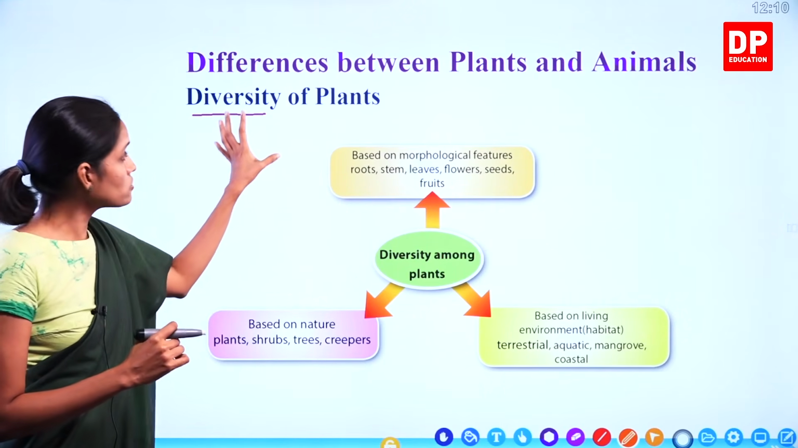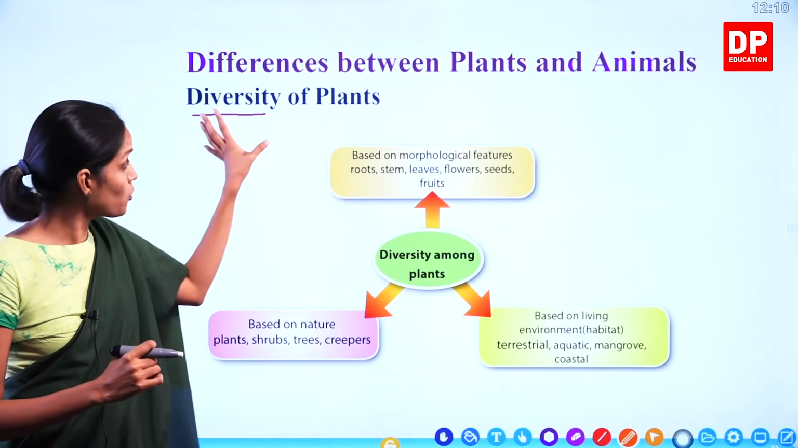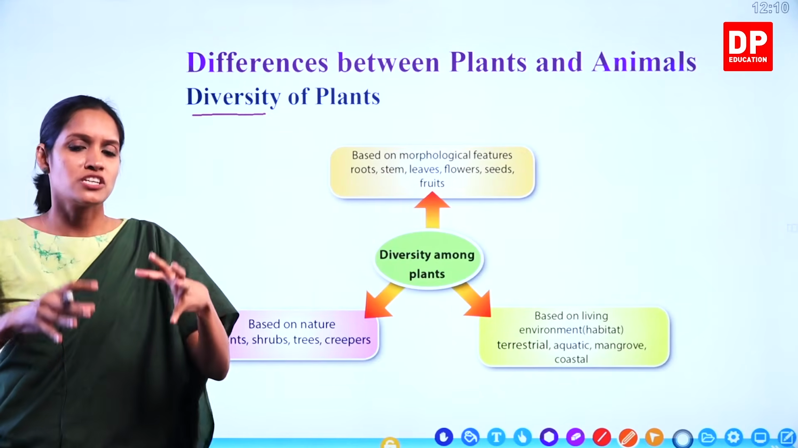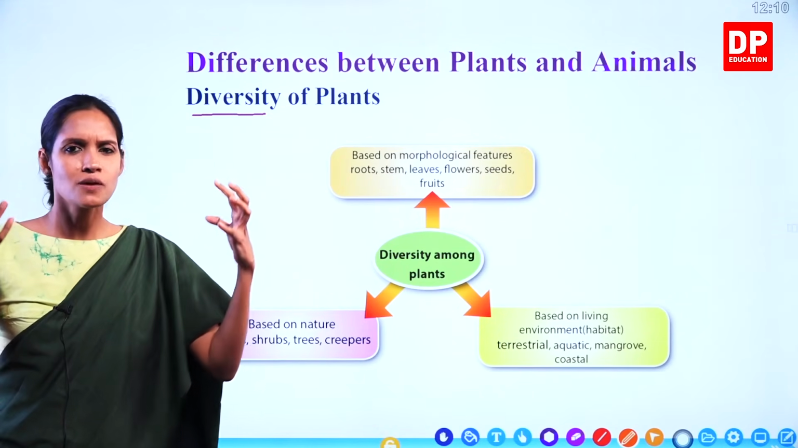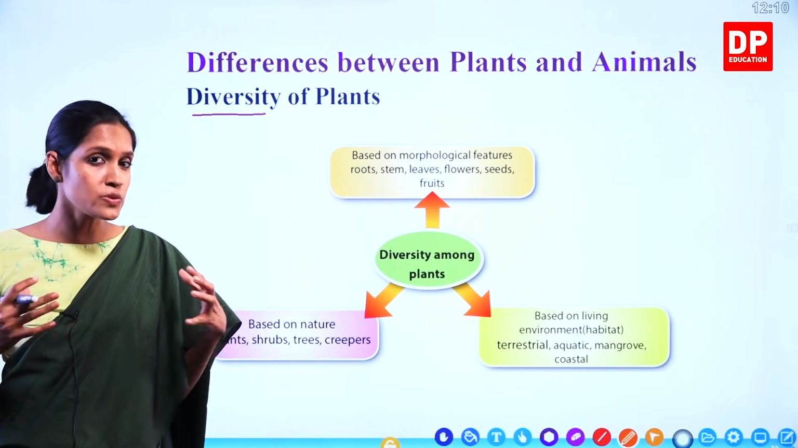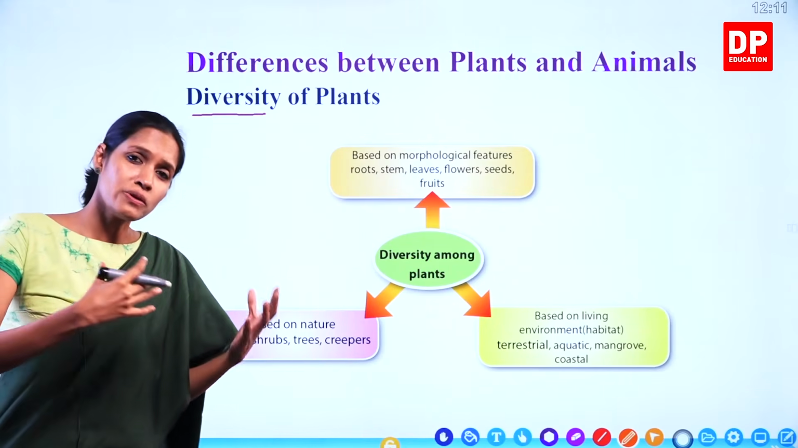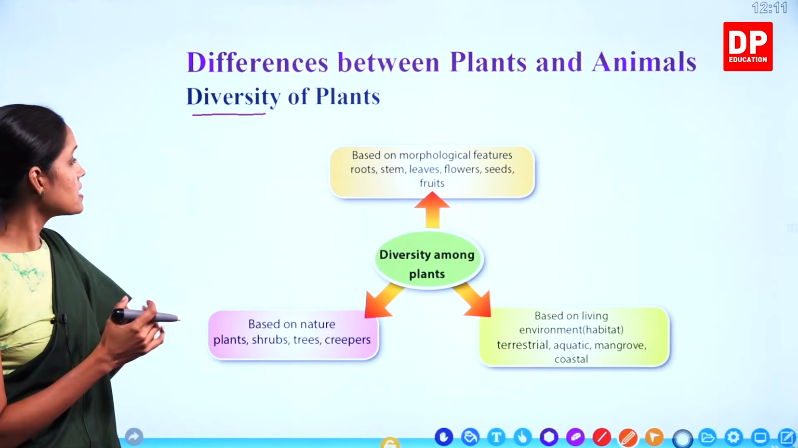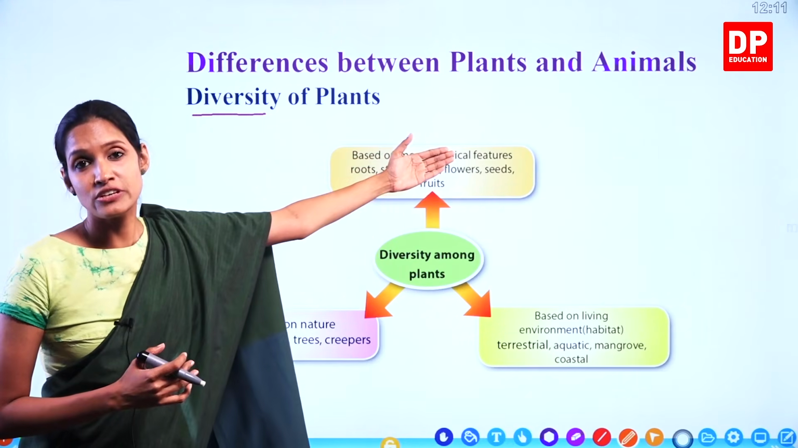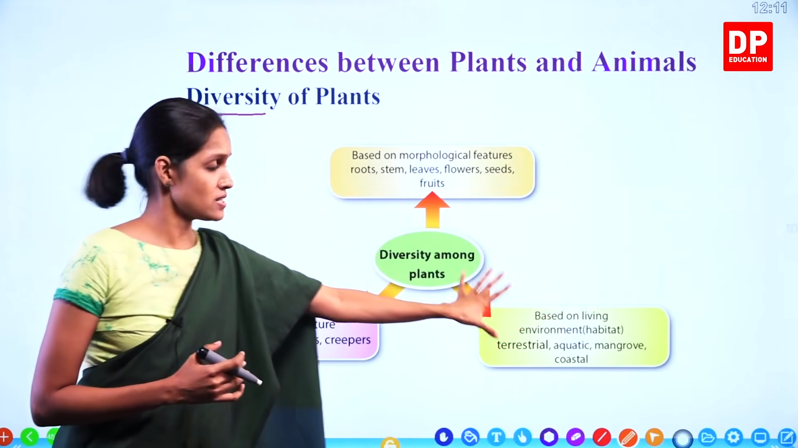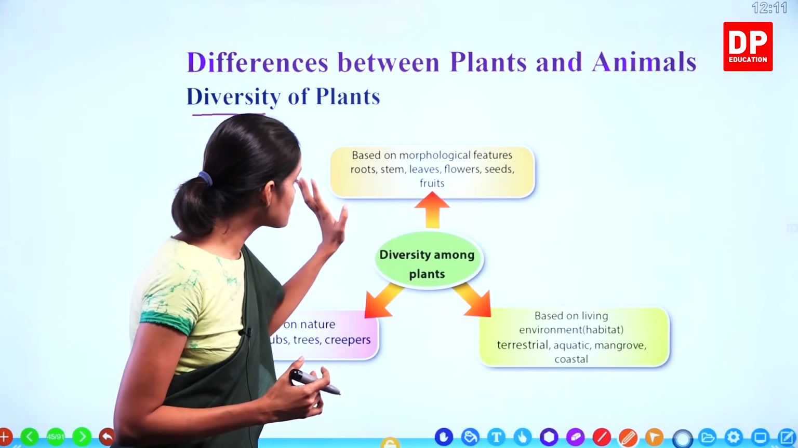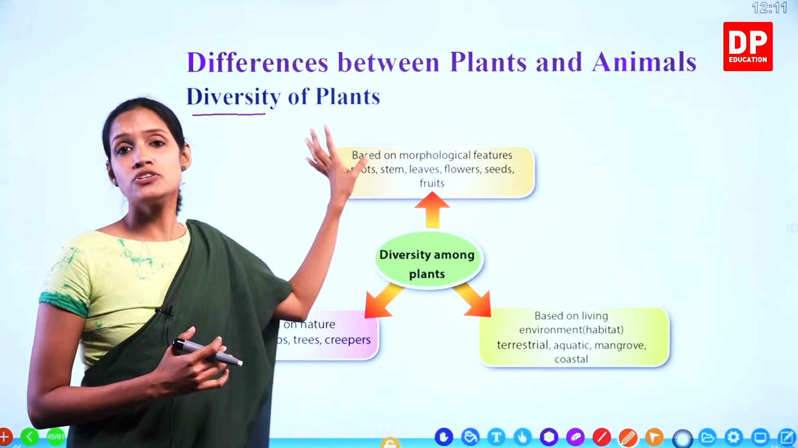So under this part, we are going to learn about the diversity of plants, or plant diversity. If I mention a plant, you will picture a big tree. That is what comes to our mind most of the time. But do you know that there are so many other differences between plants, children? So here we are going to learn diversity among plants based on morphological features, based on living environment, and based on nature. Okay, children. So first we are going to discuss diversity based on morphological features.